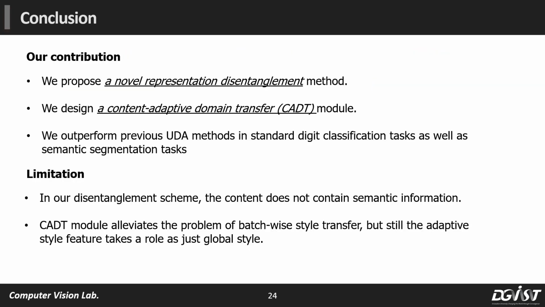In this work, we propose a novel representation disentanglement method and design a content adaptive domain transfer module. We outperform previous domain adaptation methods in the classification and semantic segmentation tasks. There are some limitations in our work. First is that the content from our separator does not contain semantic information, and second is that the adaptive style feature of the CADT module still takes a role as just global style.